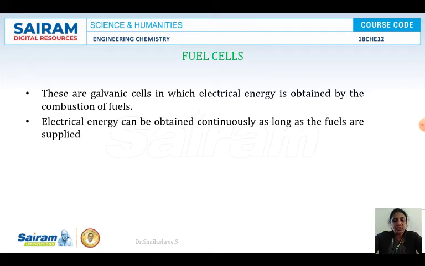Fuels will generally be used in the form of solid or liquid, and the electrolyte will be solid, polymer or other things also. The electrical energy will be obtained here as long as we supply the fuel and oxidant through the anode and cathode electrodes. Porous anode and cathodic electrodes will be there to promote the reaction.